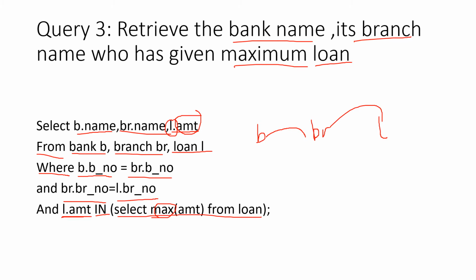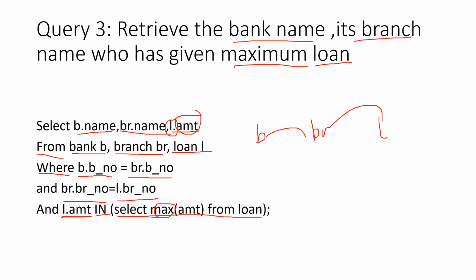Bank and branch are related via the B number. Bank number from here is a primary key, which is a foreign key here in branch table. And branch table's primary key, that is branch number, is a foreign key in loan table. So I have to just check that, right? So bank table branch number is equal to BR dot B number, and branch BR number is equal to loan dot BR number. And then I have to also, yes, maximum loan, that I have to.